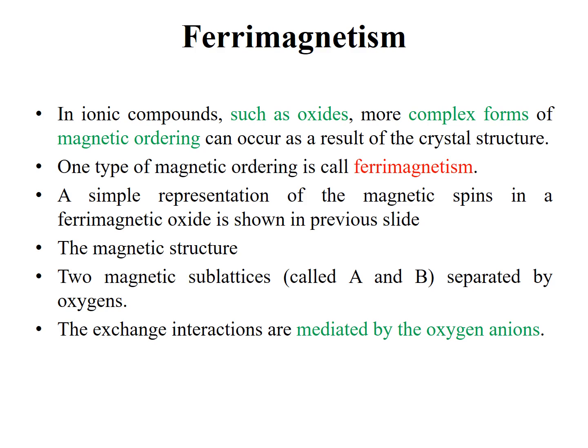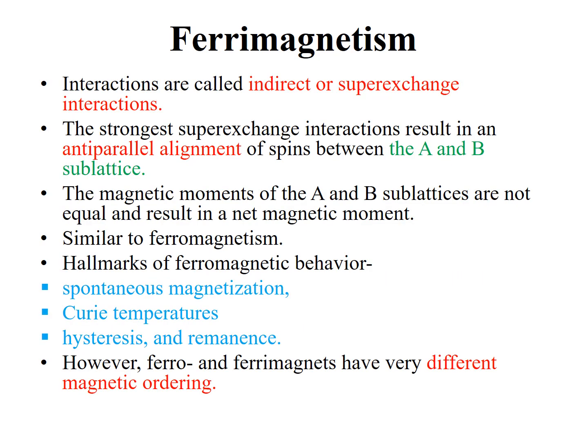And these two sublattices are separated by oxygen. The exchange interactions between these two sublattices is mediated by oxygen anions. These interactions between sublattices A and B are known as indirect or super exchange interactions.